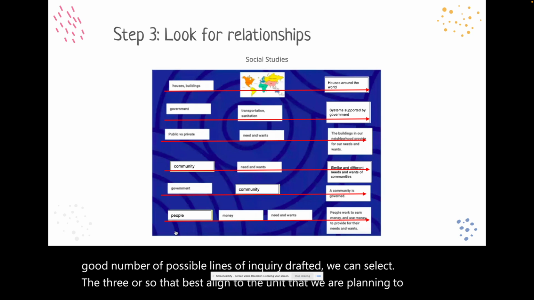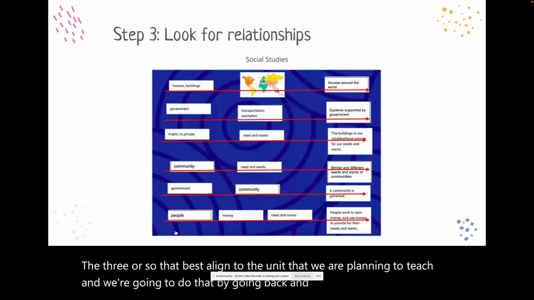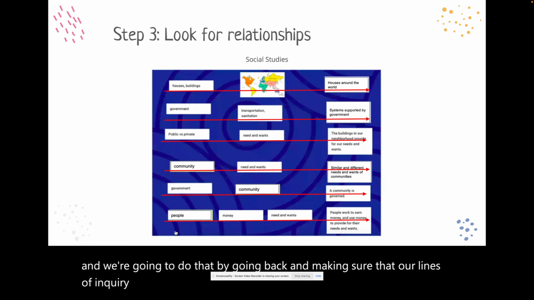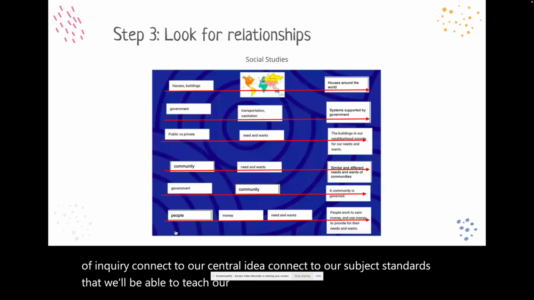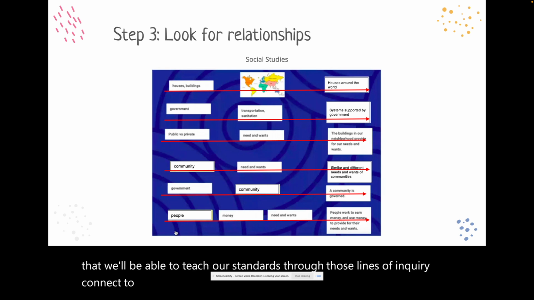And we're going to do that by going back and making sure that our lines of inquiry connect to our central idea, connect to our subject standards, that we'll be able to teach our standards through those lines of inquiry, connect to our transdisciplinary theme and our transdisciplinary theme descriptor.